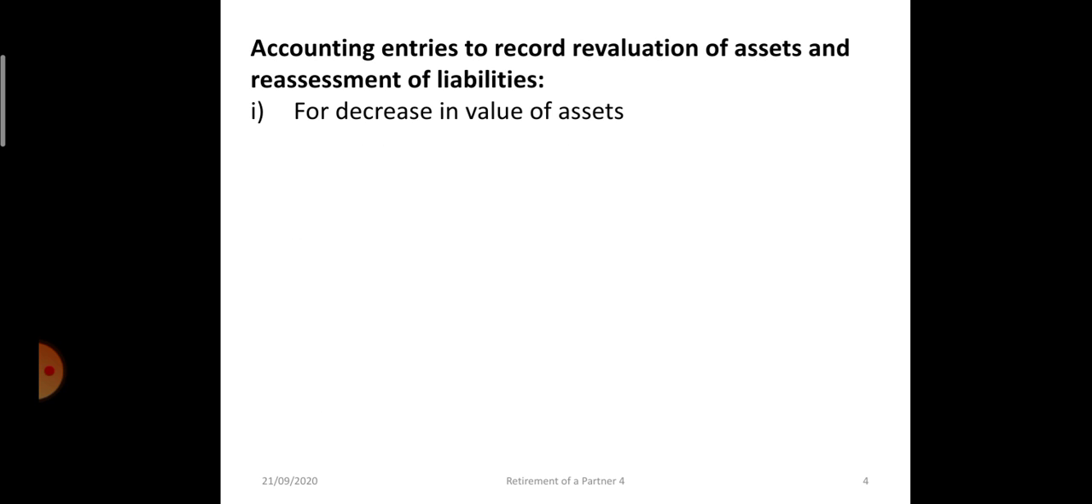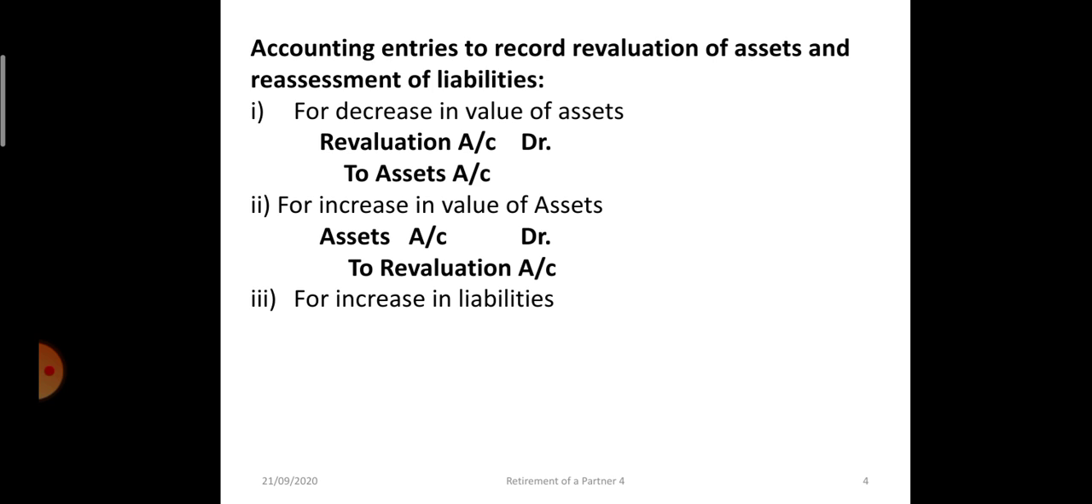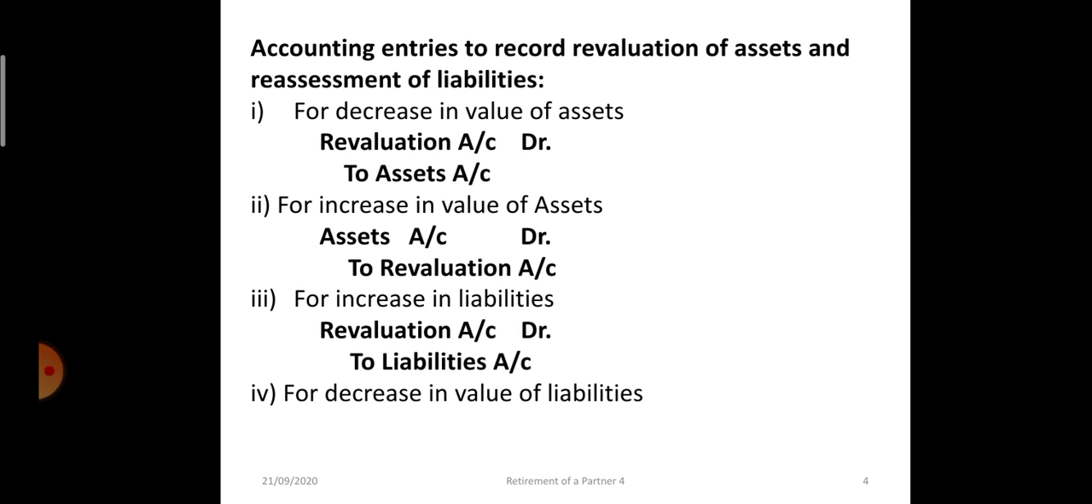See the journal entries based on the revaluation account. If there is decrease in the value of asset, revaluation account will be debited and the asset account will be credited. For increase in value of assets, assets account will be debited and revaluation account will be credited. In the same manner, if the liability is increasing, revaluation account will be debited and liability account will be credited. Decrease in the value of liabilities, liability will be debited and revaluation account will be credited.